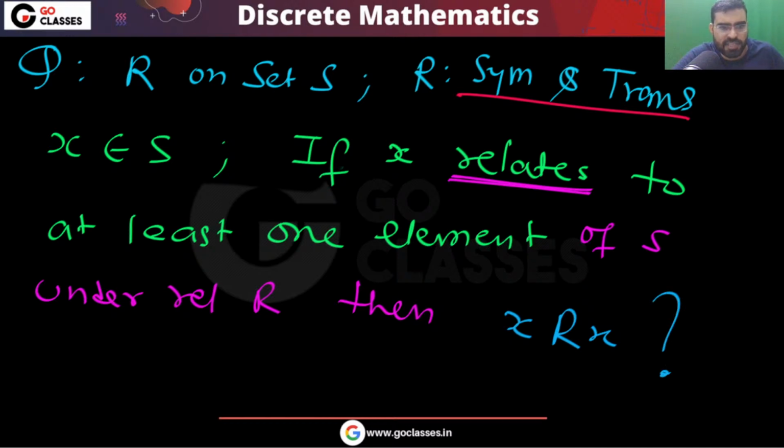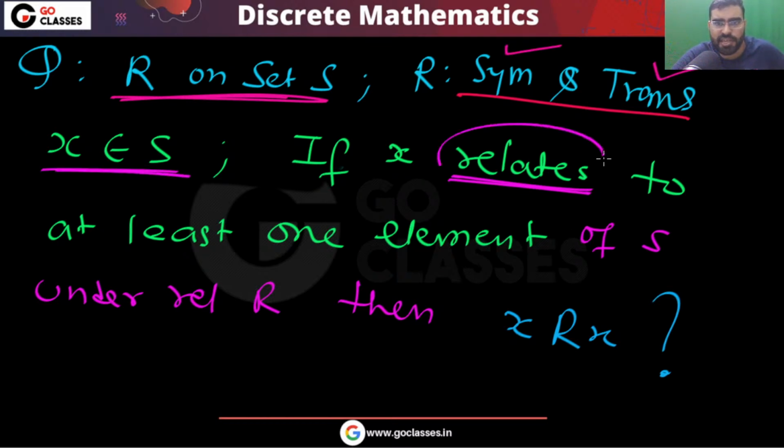See, this is something interesting. From the previous question, you can make this statement that you have a relation R on set S. The relation is symmetric and transitive. Now I am saying that there is an element X. Take any element X. If it is related to any element, then definitely it will be related to itself.